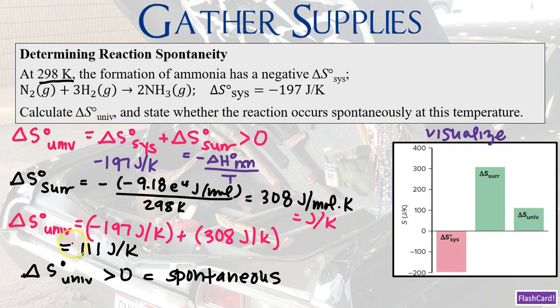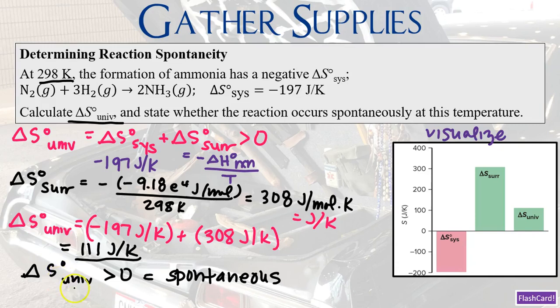Now, to calculate the overall delta S naught of the universe, which is what the question wants, we're going to take our delta S naught of the system, which is given, which is negative 197 joules per Kelvin, and add it to the delta S naught of the surroundings we just calculated, which is 308 joules per Kelvin. And therefore, we're going to get 111 joules per Kelvin as our delta S naught of the universe.